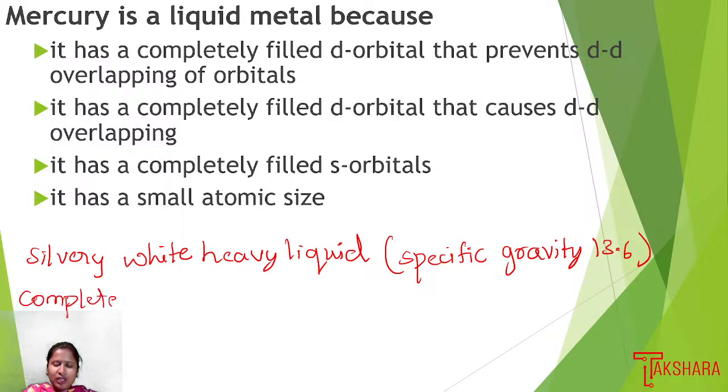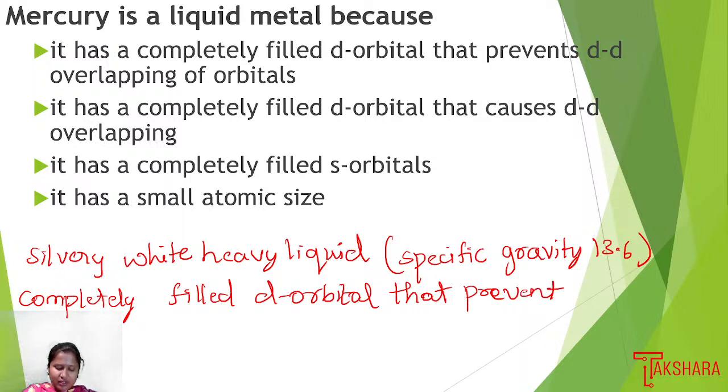The presence of completely filled d orbitals prevents dd overlapping of orbitals.